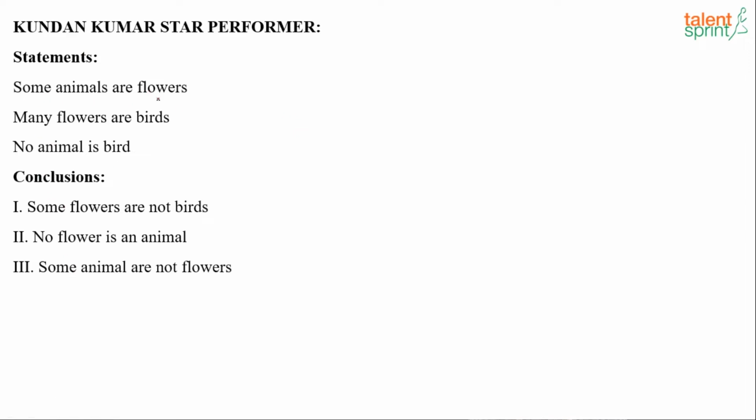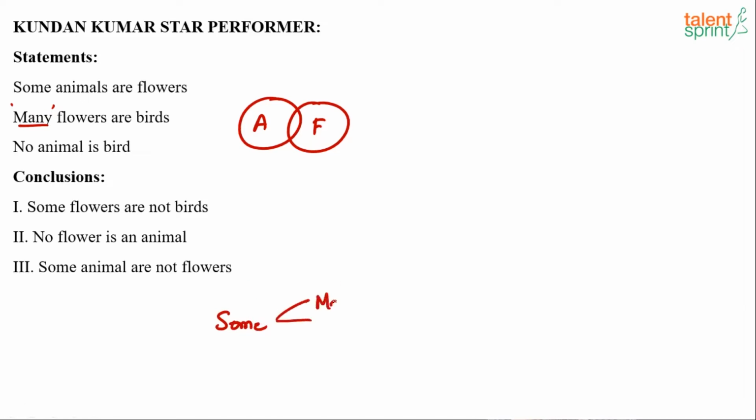The first one, some animals are flowers. Animals and flowers. As you can see, this intersection indicates some animals are flowers. Many flowers are birds. Now here is an interesting word, many. Remember, many flowers are birds is as good as some flowers are birds. In the context of syllogism, some has got many synonyms, right? Like many, a few, most. All these have the same meaning as some.